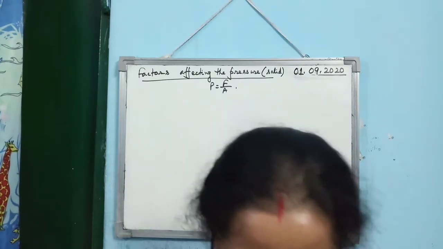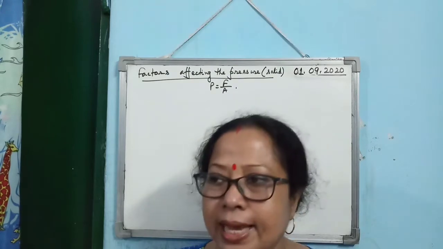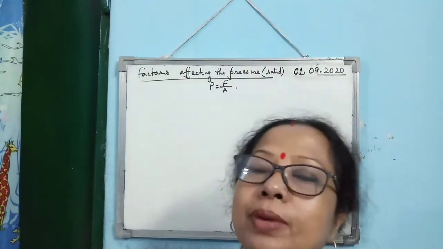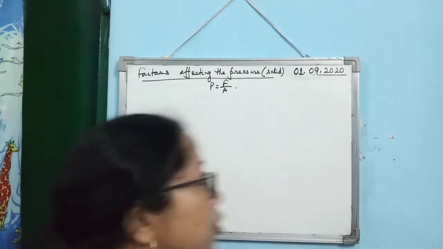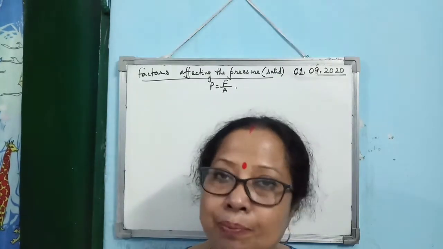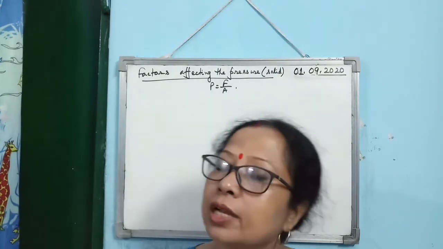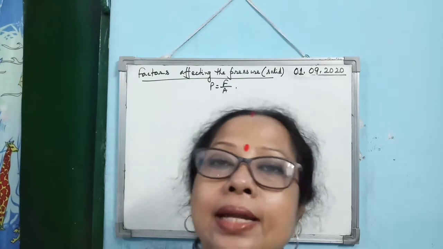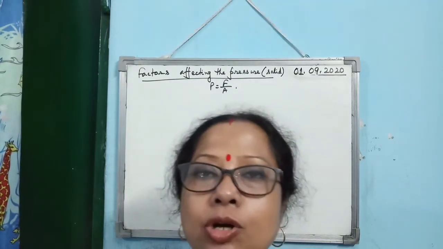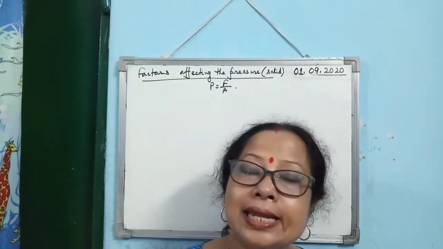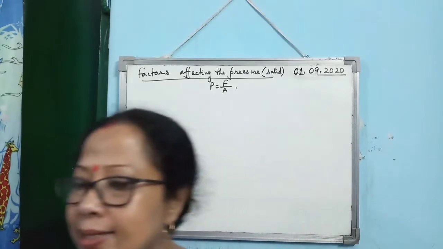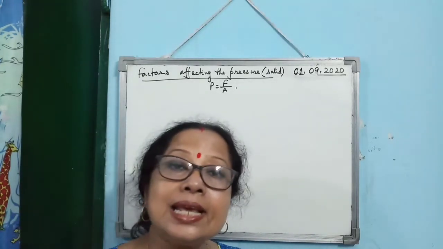And then you will see that any cutting tools have a very sharp edge. Why the sharp edge? Sharp edge means the area is less and that's why pressure will be more. So by applying a less amount of thrust, less amount of force also, one can cut anything very easily. That's why the nails or any fixing object or any cutting tools have very sharp edges. And then the next is how you can decrease the pressure.